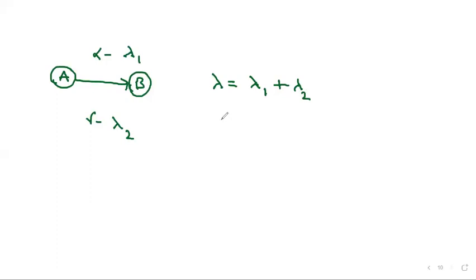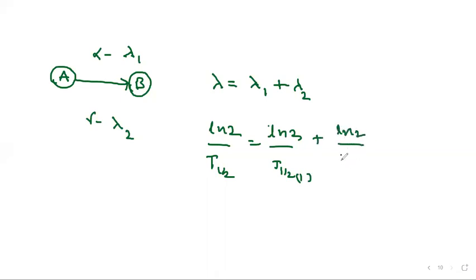But if I want to write it in terms of half-life, how can you write? Lambda is nothing but log 2 by half-life. This is equal to log 2 by half-life in the first case plus log 2 by half-life in the second case, T1 and T2. Then log 2 cancels everywhere, and you get 1 by T resultant is equal to 1 by T1 plus 1 by T2.